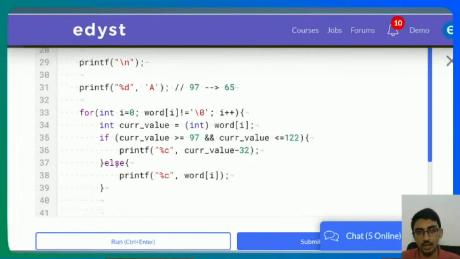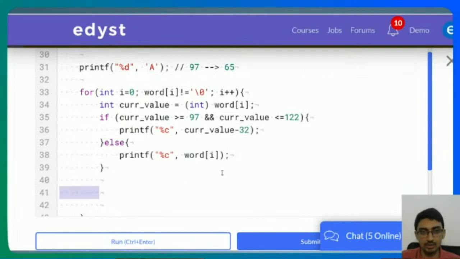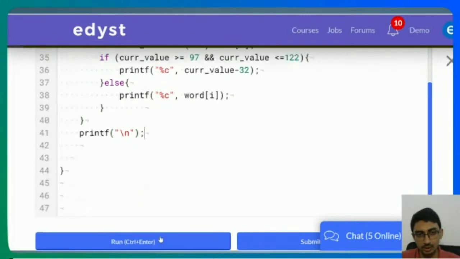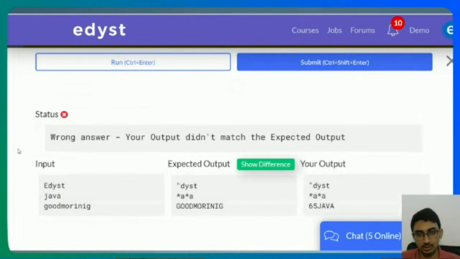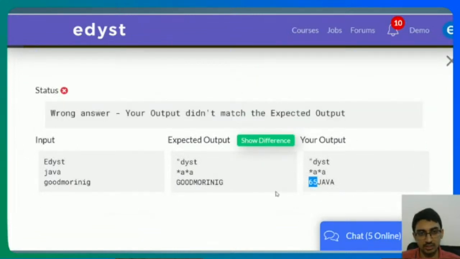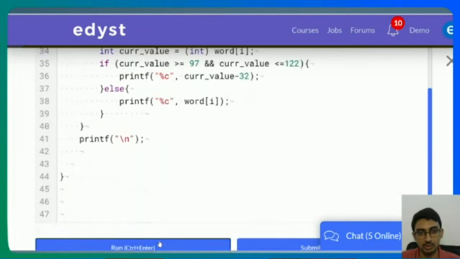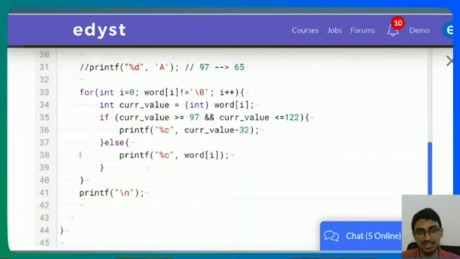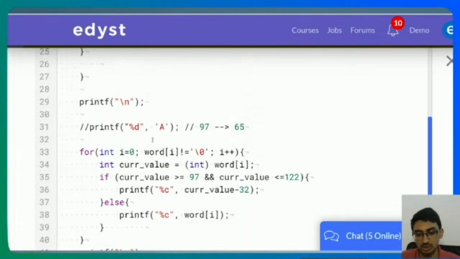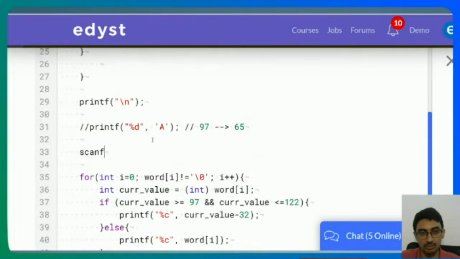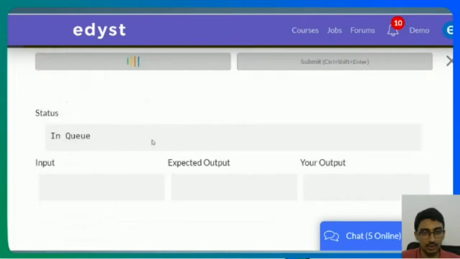I'm going to do that, and after I'm done with this, I print a backslash n. So I did this. Let me just run and check. Okay, we got 65 in Java. That's because I'm still printing this. So if I remove this, now I'll get Java again as a problem because I didn't take input again. Actually, I should have taken input again. So it's still treating the second word. I should do scanf modulo s. Now if I run it, it works out.